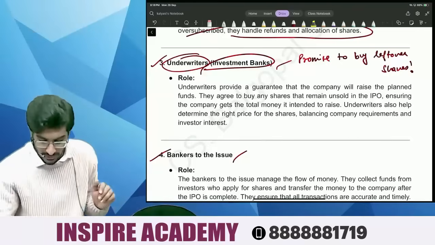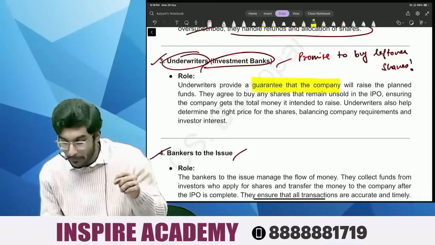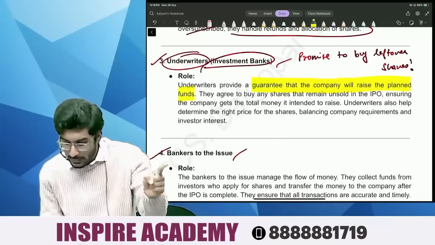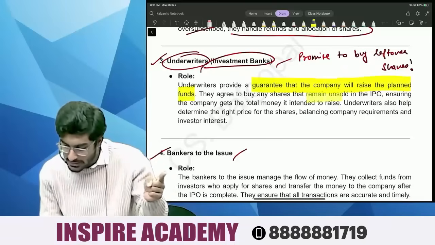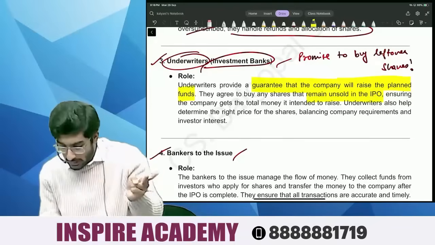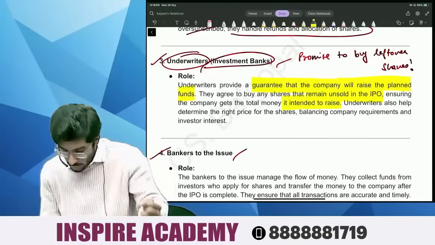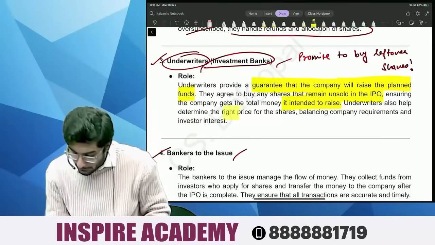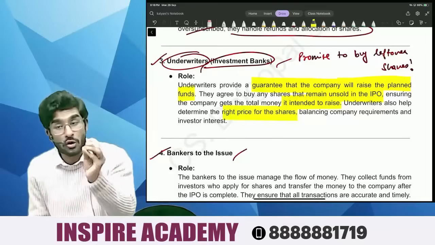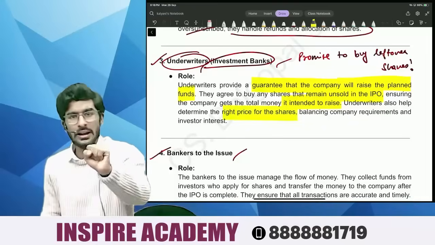So let's read this, people. Underwriters provide a guarantee that the company will raise the planned funds. Number one, they agree to buy any shares that remain unsold in the IPO, ensuring the company gets the total money it intended to raise. Number three, underwriters also help in determining the right price of the shares. What should be the price of the shares that Lenskart is proposing to get listed.